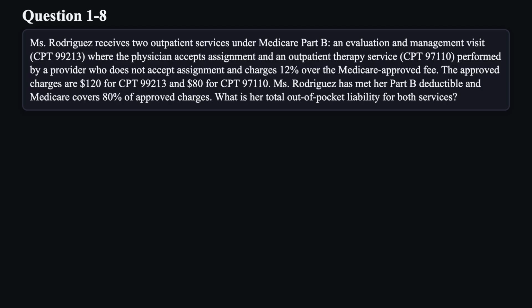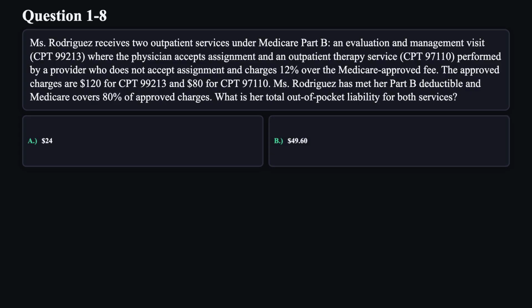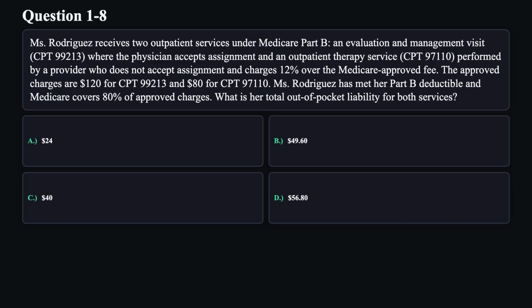Ms. Rodriguez has met her Part B deductible and Medicare covers 80% of approved charges. What is her total out-of-pocket liability for both services? A. $24. B. $49.60. C. $40. D. $56.80.